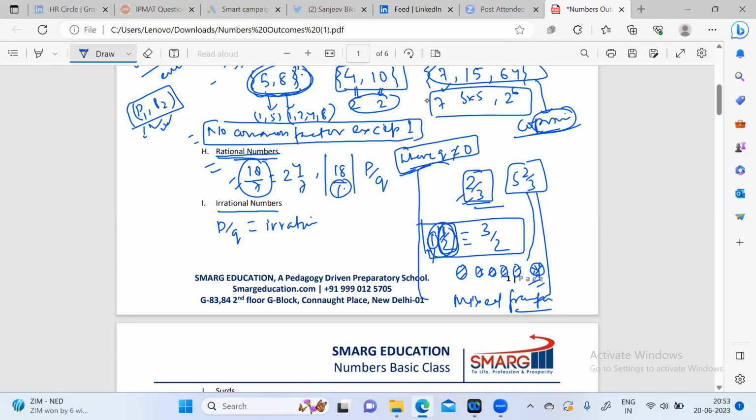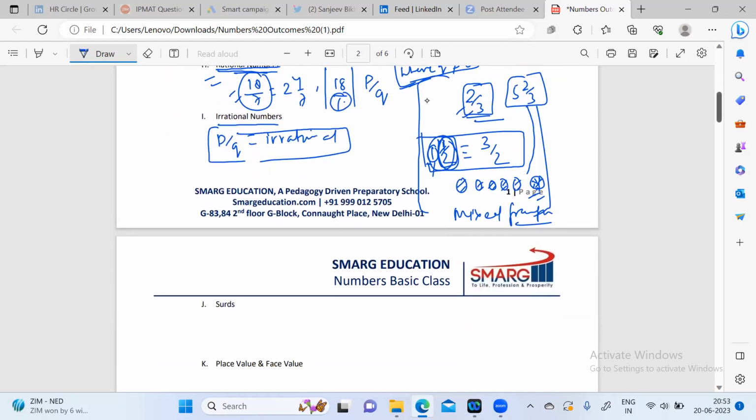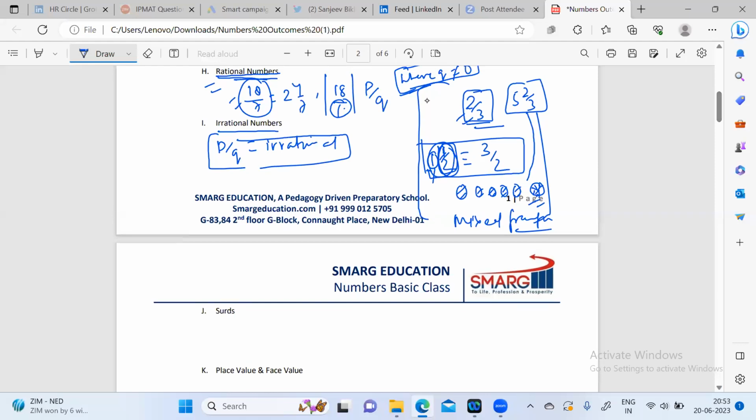So now here you will find an interesting fact: when we convert a fractional number into a decimal number, what do we see? When we divide 19/2, what do we get here? 9.5. Or 23/5. What do we get here? 4.6.